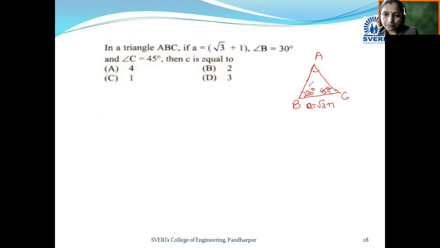The side in front of angle C we have called small c. So now we are going to find the side AB, that means c. Definitely we use the basic triangle concept for finding the value of c. What is the addition of all angles? A plus B plus C is equal to 180 degrees. A is not given, so first we find it: A is equal to 180 minus B minus C, that is 180 minus 30 degrees minus 45 degrees, which is 75 degrees.